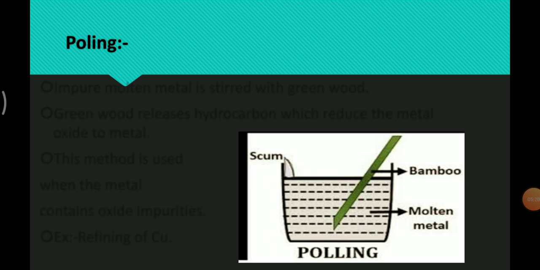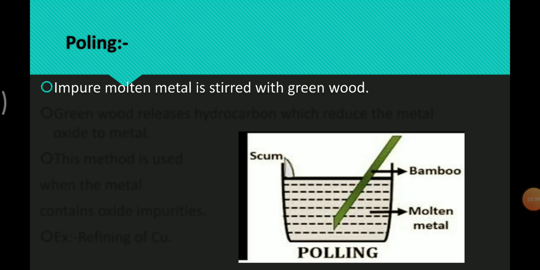And next one, students, the poling method. This method is useful for refining metal containing impurities of its own oxides. Blister copper is purified by this method. The molten metal is stirred with poles of green wood. The gases liberated from the wood reduce the impurity metal oxide to metal. The impurities are removed either as a gas or they get oxidized and form a scum over the surface of the molten metal.